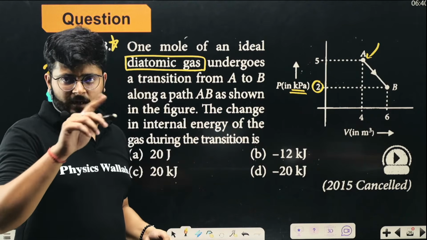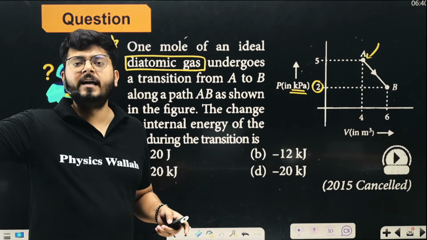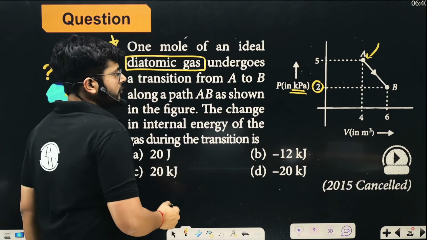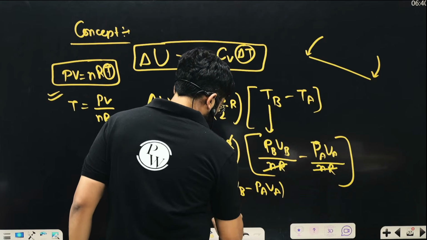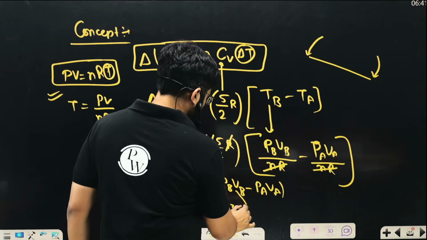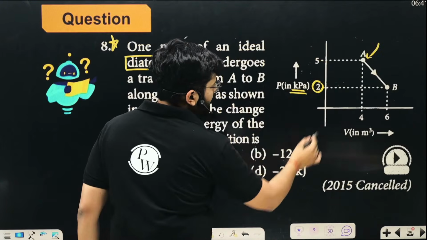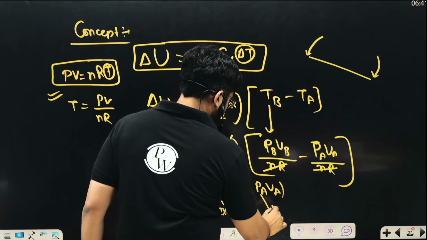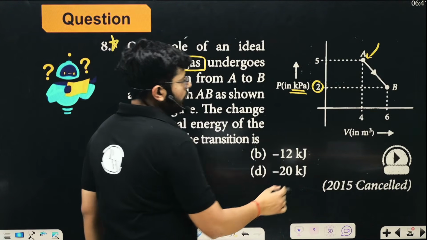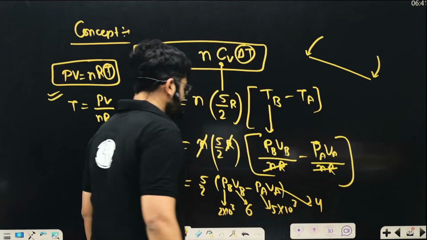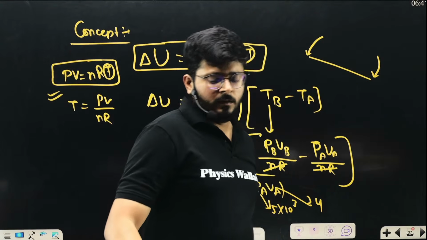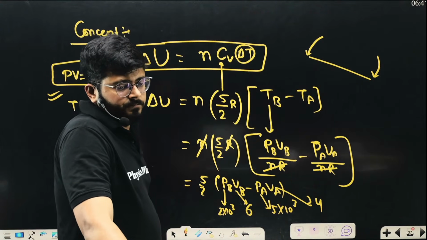Pascal is already an SI unit. Kilopascal is 10 to the power 3, so you have to multiply. PB is 2 kilopascal, which is 2 into 10 to the power 3 pascals. Volume at B is 6 meter cube, so you don't need to convert it. Pressure at A is 5 into 10 to the power 3, and volume at A is 4. Just multiply it and you will have your answer for ΔU. I hope the idea is very clear.